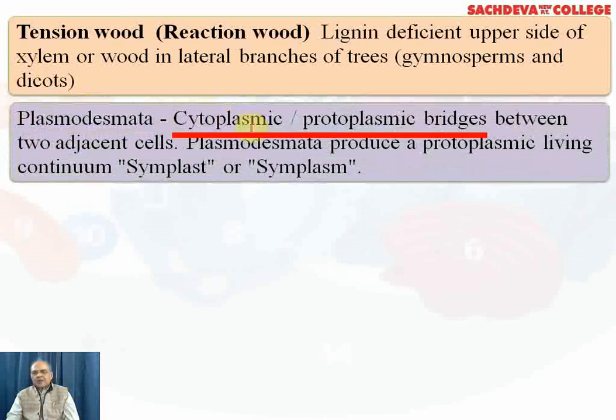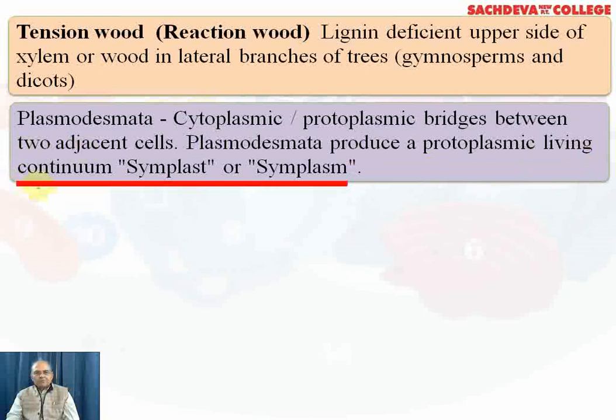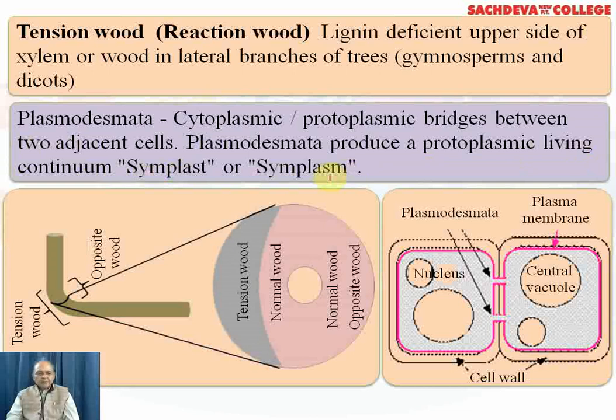Plasmodesmata are cytoplasmic or protoplasmic bridges between two adjacent cells, and they produce a protoplasmic living continuum, that is the symplast, and help in maintaining the regular flow of materials from one cell to another. Now here you can see the tension wood present on the lateral branch, which helps in not breaking when there is a strong wind moving the branches. On the other side you can see the plasmodesmata.